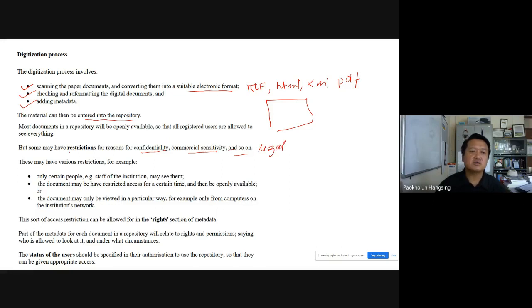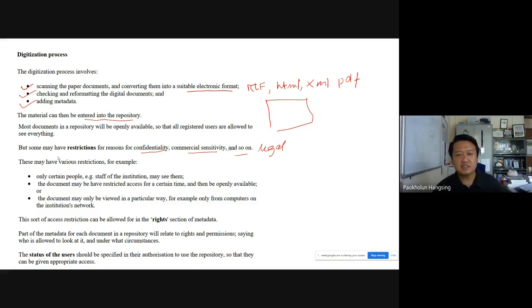So for all these reasons, you may have to put in some restrictions on individual documents, depending upon what restriction is required and how copyright is to be implemented. A copyright restriction has to be put with that document. So that restriction may be necessary.